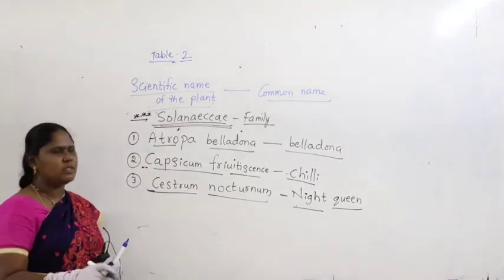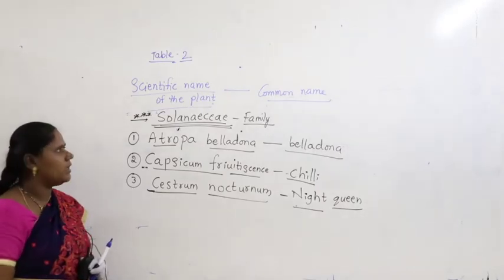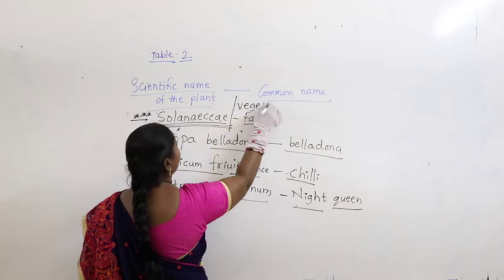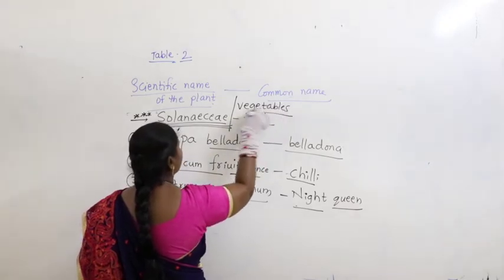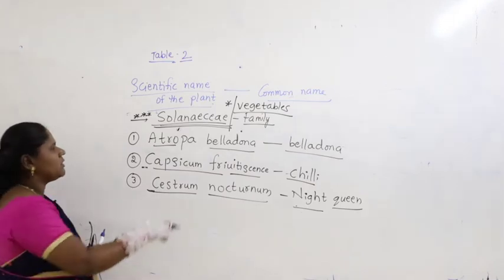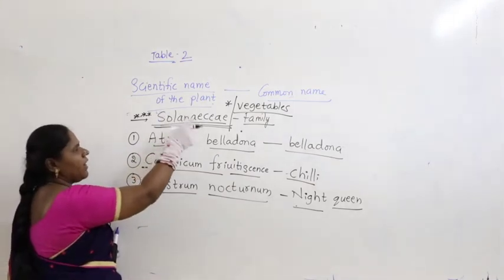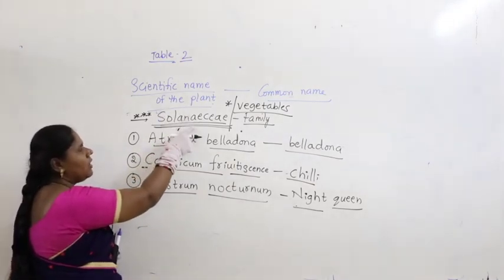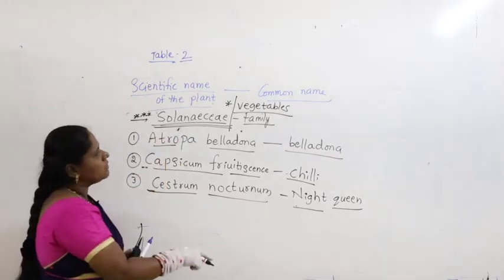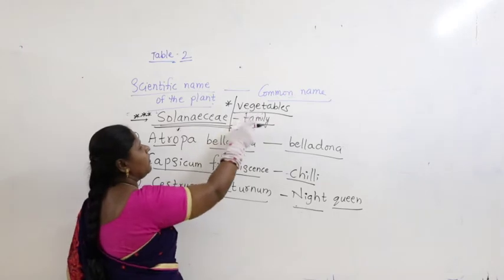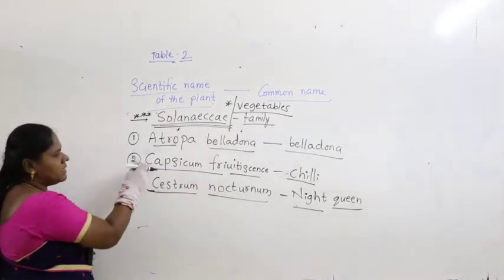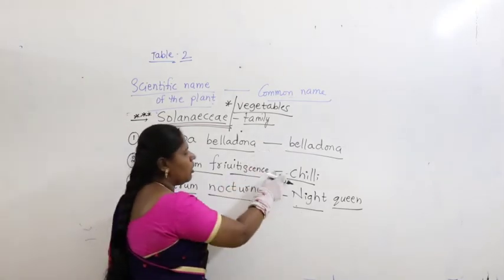Most of the vegetables fall in the Solanaceae family. So the Solanaceae family is also called the vegetable family. Why? Because most of the vegetables belong to the family called Solanaceae. That's why it is also called the vegetable family. Right? So today I gave you three scientific names and three common names.